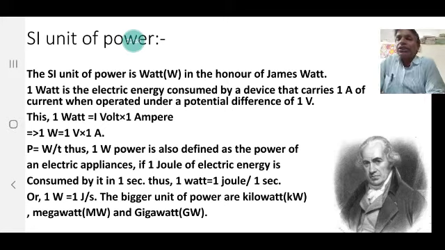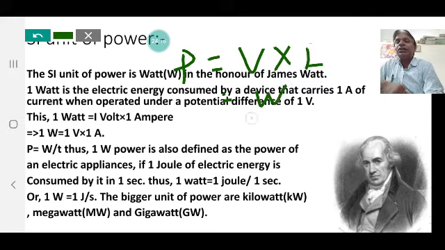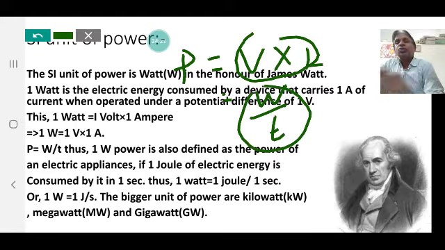Now, what is 1 watt? 1 watt is the electric energy consumed in a device that carries 1 ampere of current when operated under a potential difference of 1 volt. Here we have also discussed P is equal to V into I, or P is equal to W by T. With both expressions we can define power in two ways, because P may be expressed in terms of VI, or in terms of joule per second.